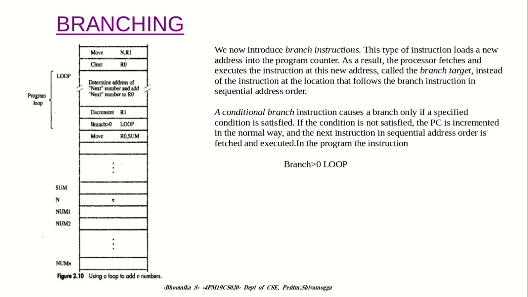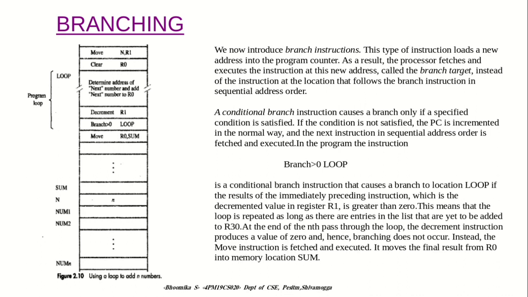A conditional branch instruction causes a branch only if a specified condition is satisfied. If the condition is not satisfied, the program counter is incremented in the normal way, and the next instruction in sequential address order is fetched and executed. From the figure, the instruction branch if greater than 0 is a conditional branch instruction that causes a branch to location loop if the result of the immediately preceding instruction, which is the decremented value in register R1, is greater than 0.